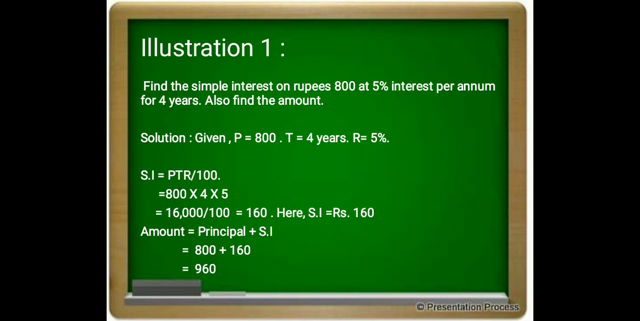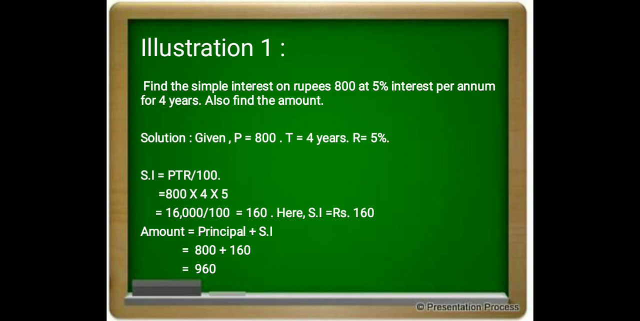Here, with an example, we'll start illustration 1. Find the simple interest on rupees 800 at 5% interest per annum for 4 years. Also find the amount. Solution. Here they have given the principal amount. Principal amount is 800 rupees. Time period is 4 years and rate of interest is 5% per annum.